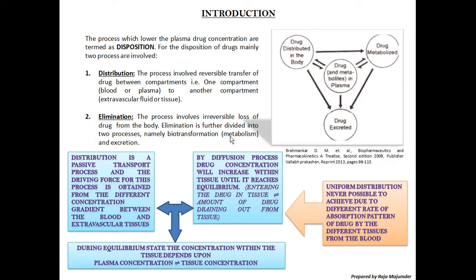Elimination is nothing but the excretion of the drug from your body after biotransformation. So that's why in the case of elimination it has been written that the process involves irreversible loss of drug from the body. And elimination is further divided into two processes, biotransformation and excretion, because first biotransformation has to occur so that it can easily be excreted.